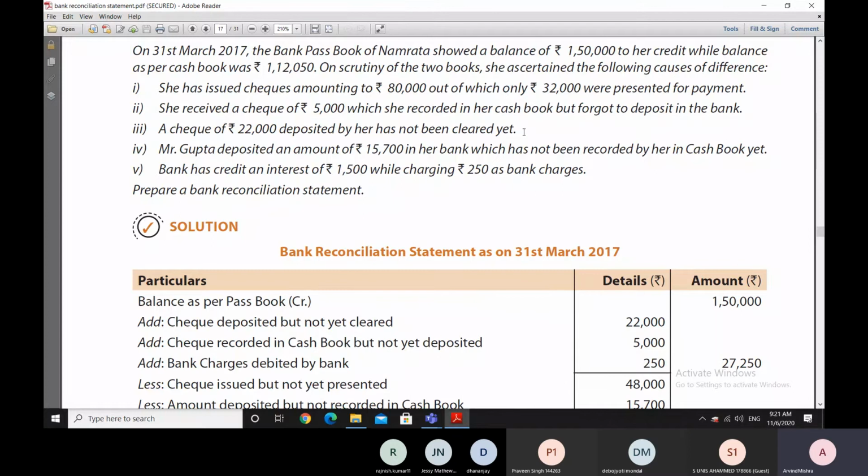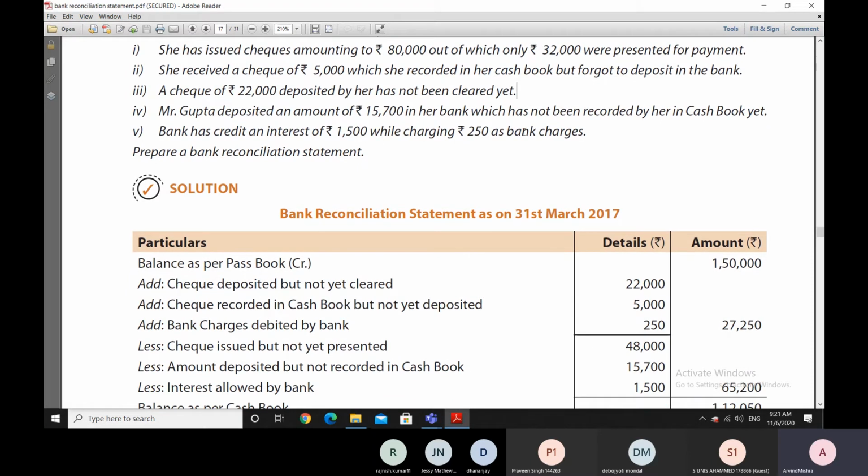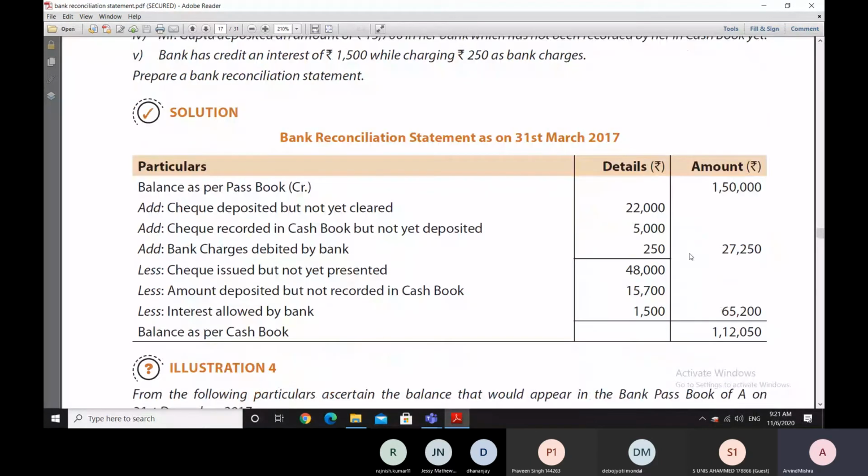So for this particular entry of 5,000 rupees, she has to put that entry in the bank reconciliation statement. In the bank reconciliation statement, she needs to finally reconcile why these two differences are there. So she puts the balance as per passbook here, 1,50,000. She puts the balance as per cash book here, 1,12,050. And she tries to put the causes of the differences here.